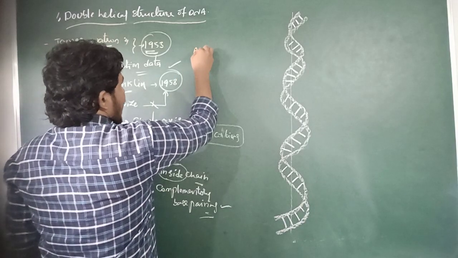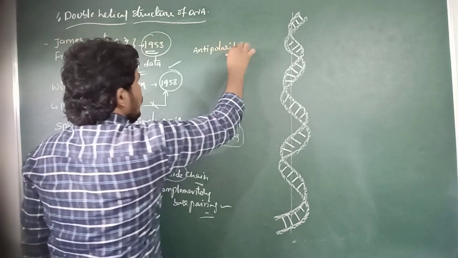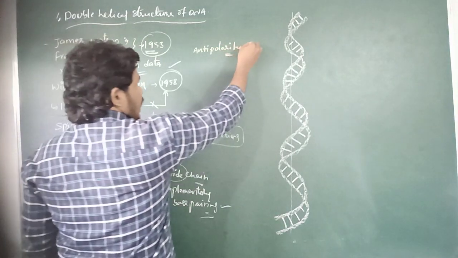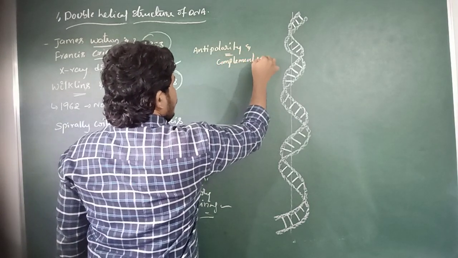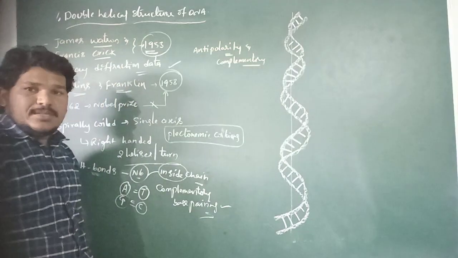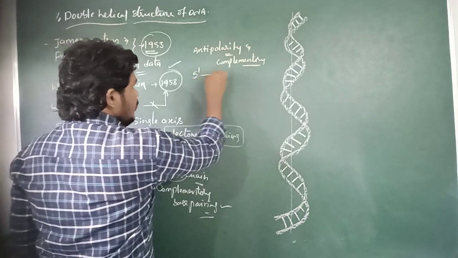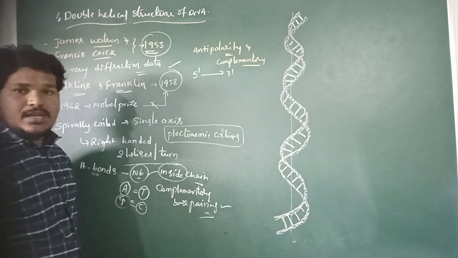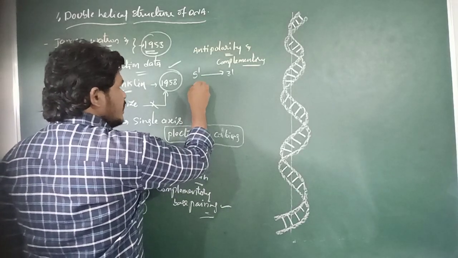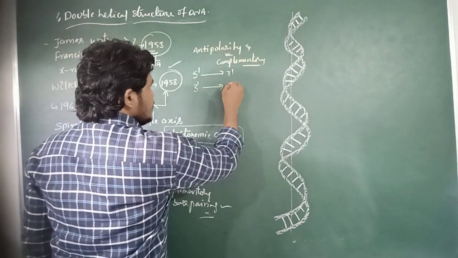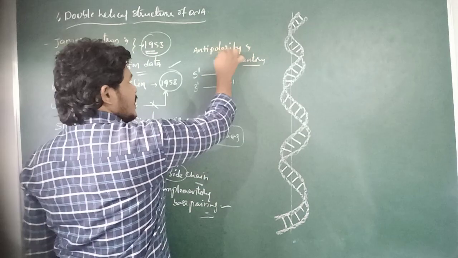They exhibit antipolarity and are complementary with each other. That means one strand of the polynucleotide chain has 5' to 3' polarity, or direction, and the other strand has 3' to 5' polarity. Polarity is nothing but the direction.